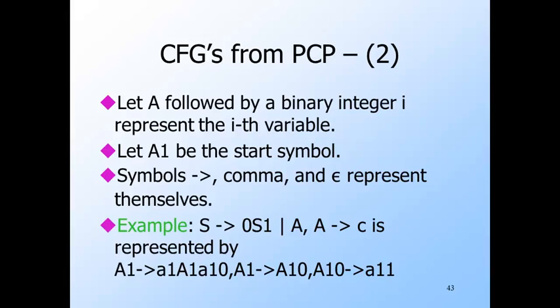For example, this grammar is represented by this string right here. The bar connecting alternative bodies for S has been expanded so that there are two separate productions. This represents S goes to 0S1, and this much represents S goes to capital A. Finally, this represents capital A goes to little c.